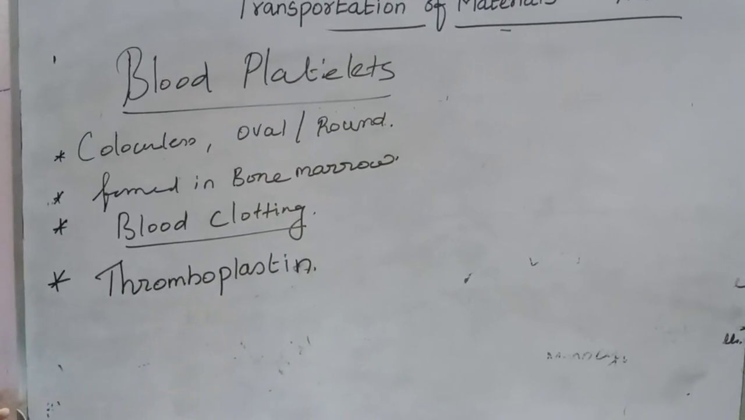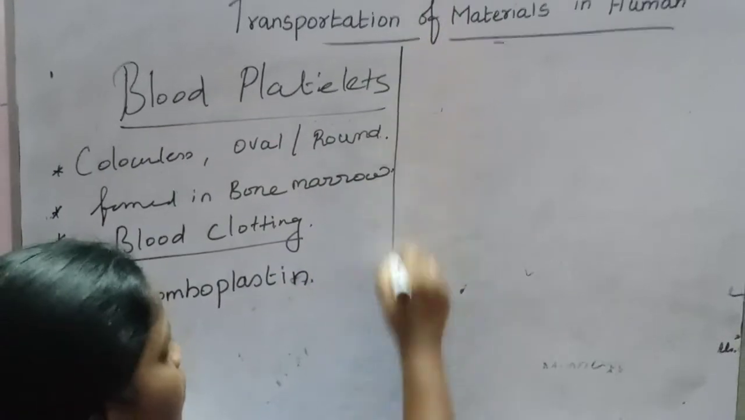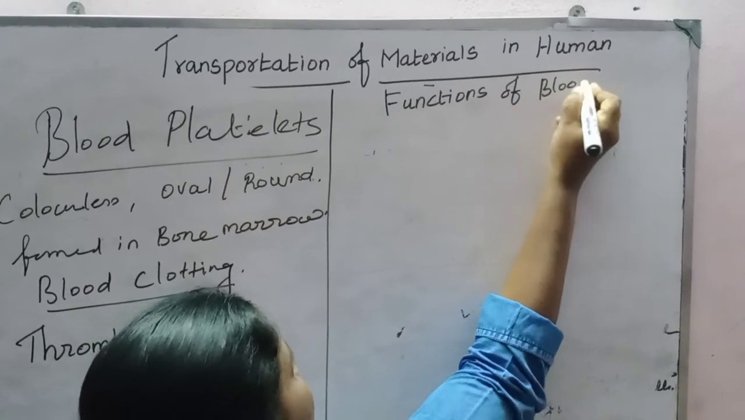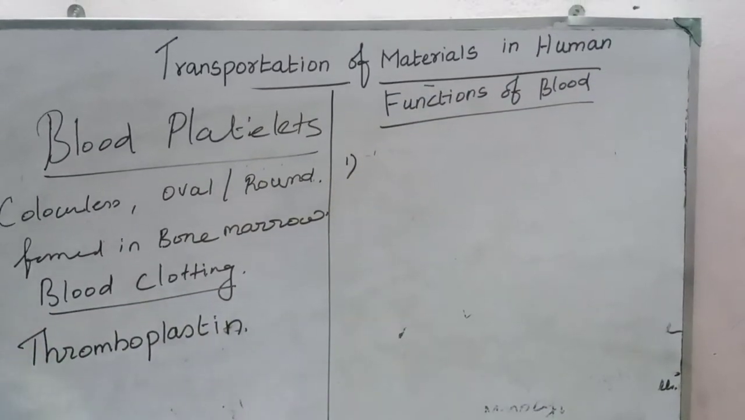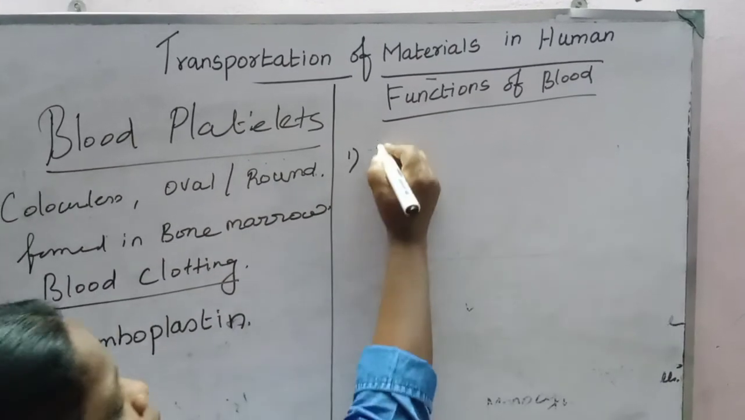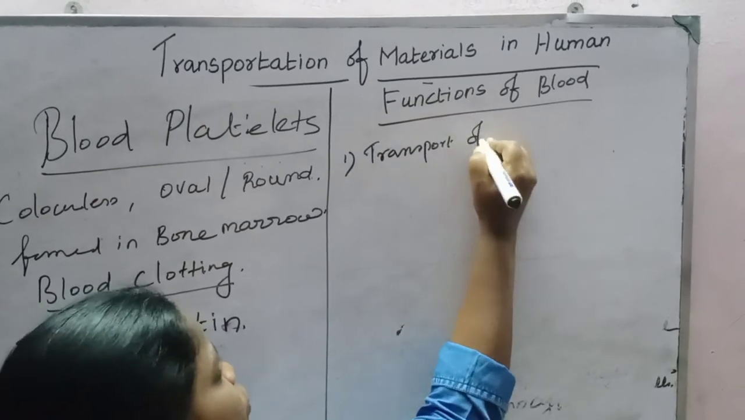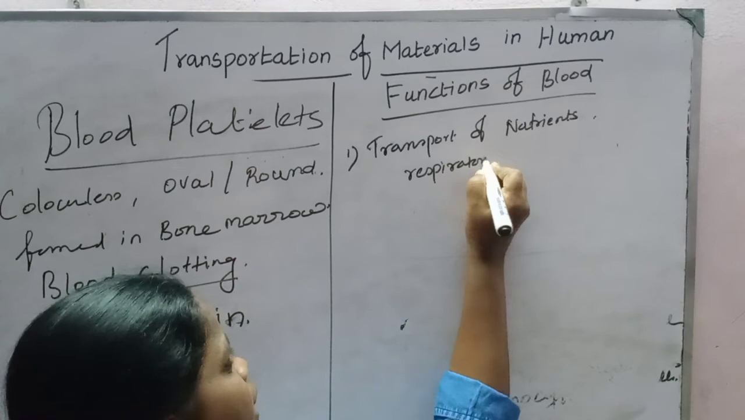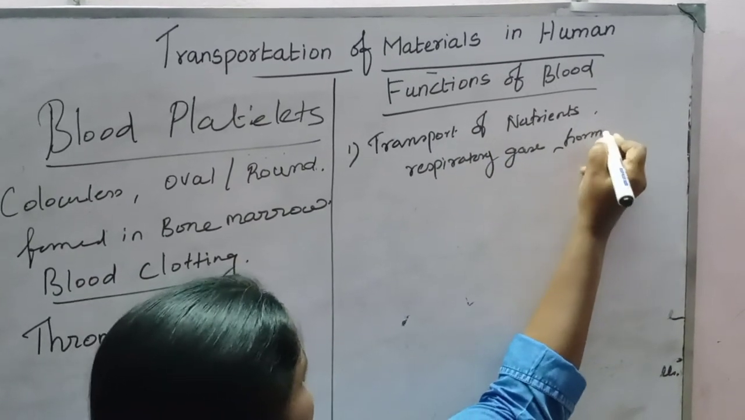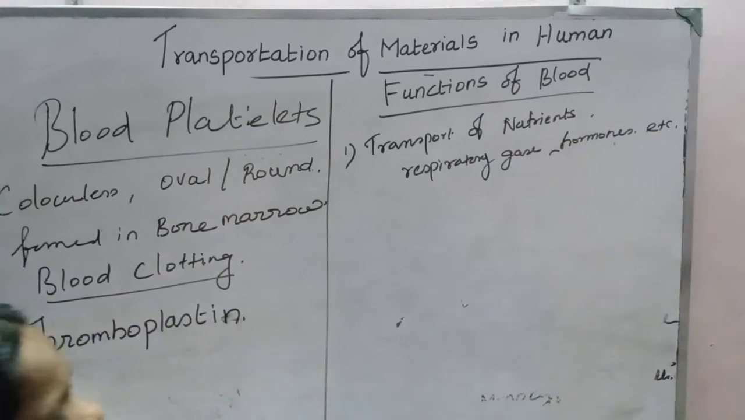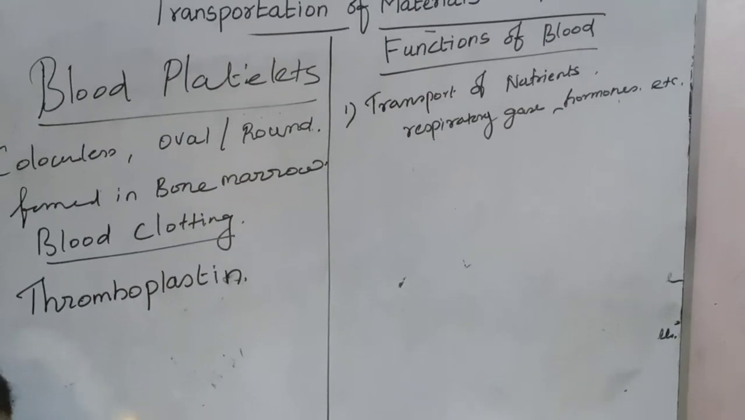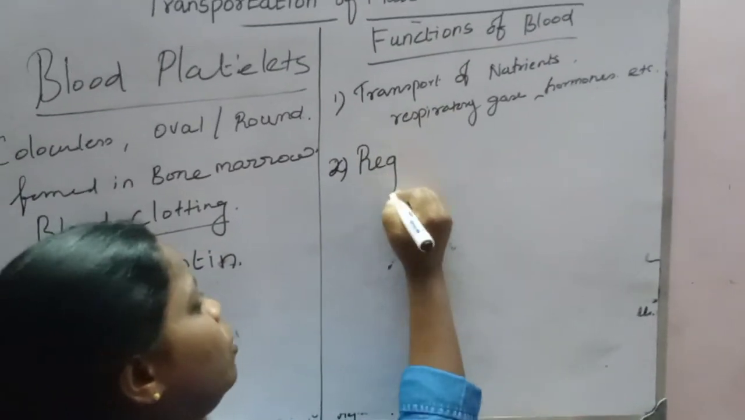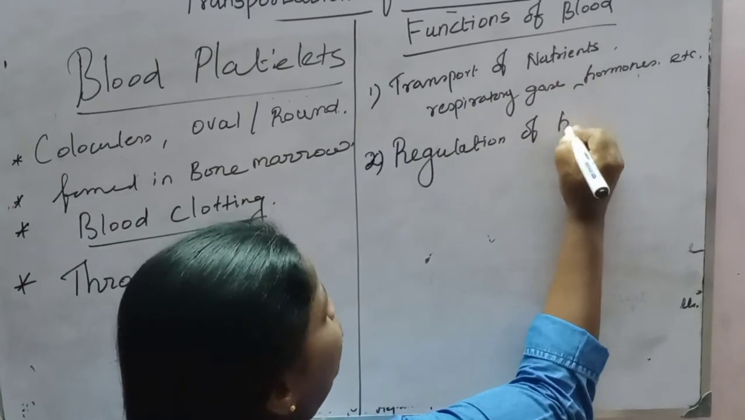Functions of blood. Main function: transport of nutrients, respiratory gases, hormones, etc., and disposal of nitrogenous waste products, and transport of body secretions. Regulation of body temperature.